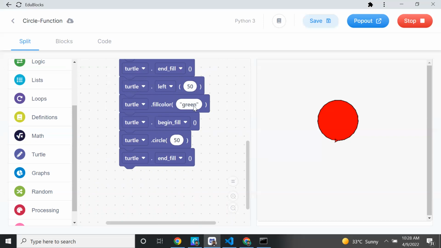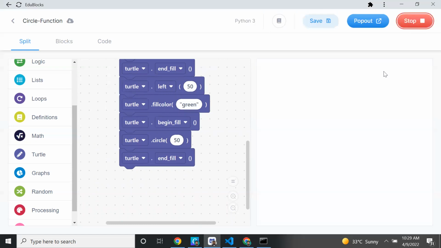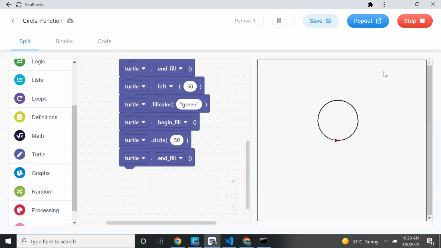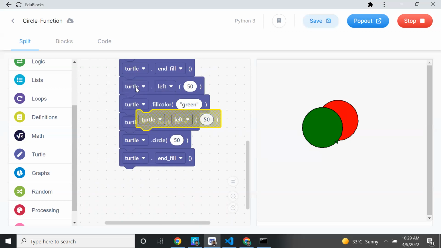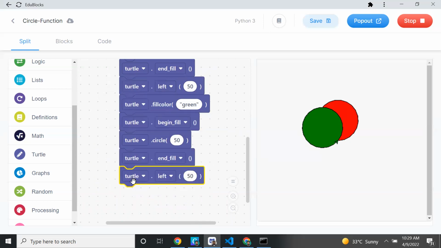So now I'll change the color to green, begin fill, circle, end fill. Okay. Now if I run it, I get one red circle, one blue circle, and a green circle. Now I want blue color. So what I can do, I will change the angle to 50 degrees. Then I can begin fill. Now I'll change to blue color.